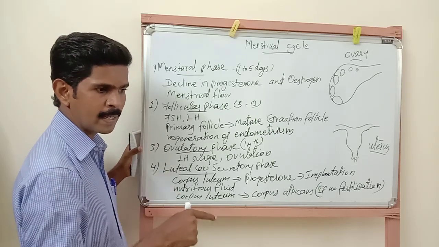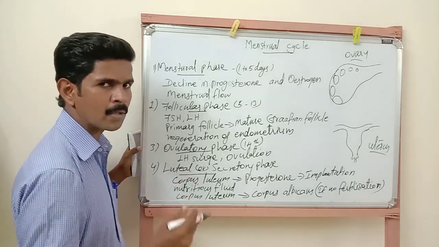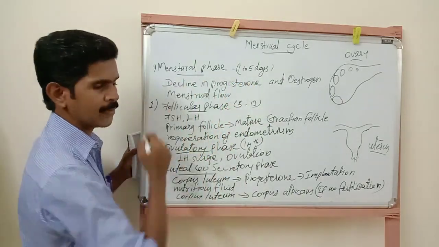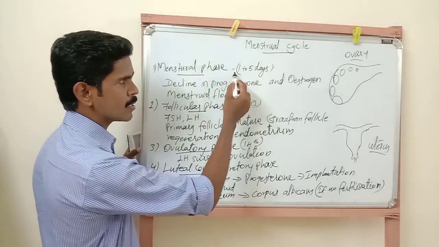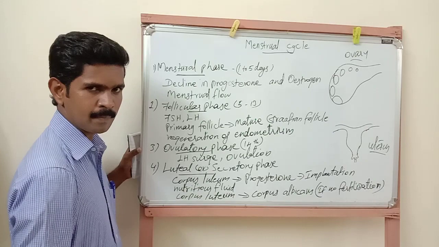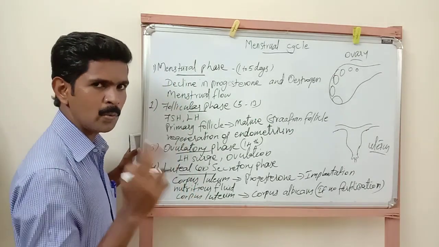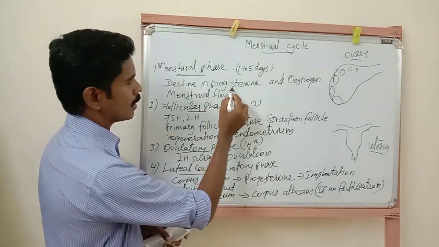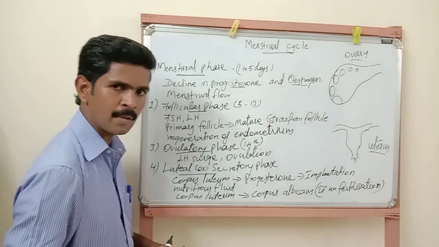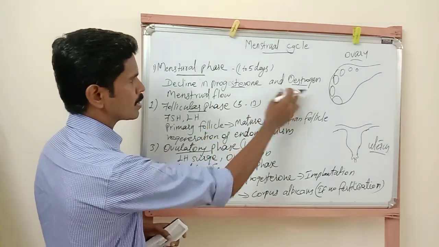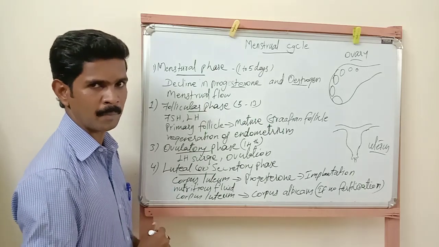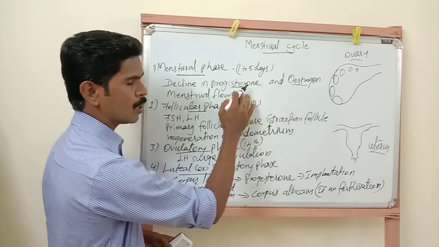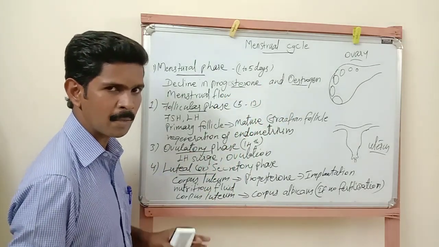So I already told you these cyclic changes take place once in 28 or 29 days. So the first 1 to 3 days or 1 to 5 days are called the menstrual phase. During this time, 2 changes take place inside the female reproductive system. The first is that progesterone and estrogen, these two important female sex hormones, are reduced in the body of the female. Understand? So the amount of progesterone and estrogen is totally reduced in the female body.